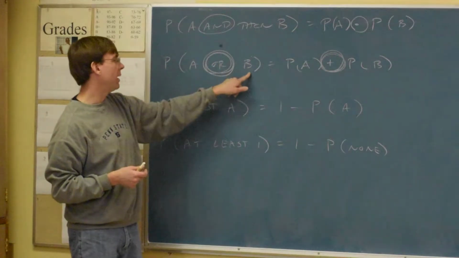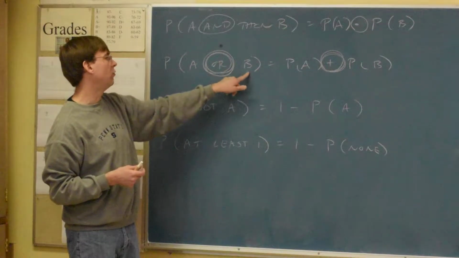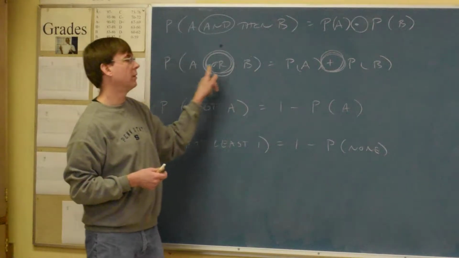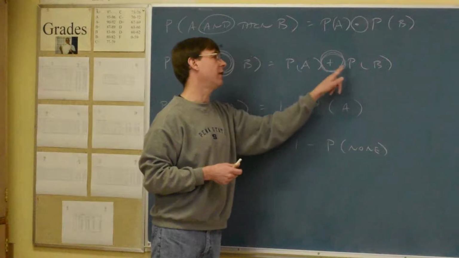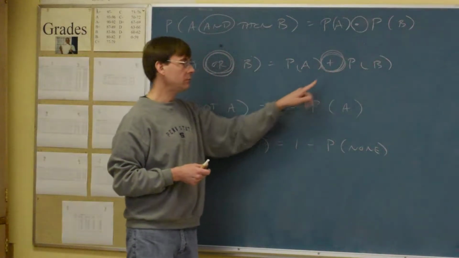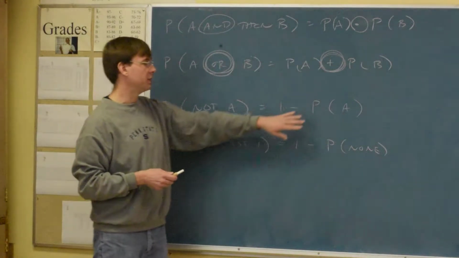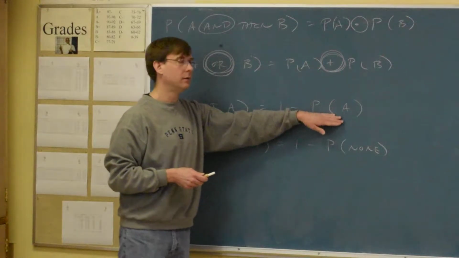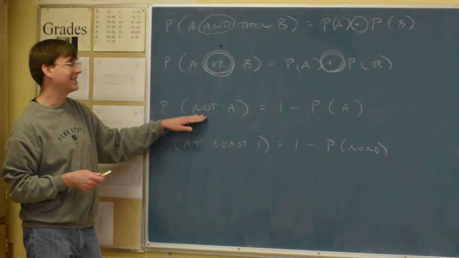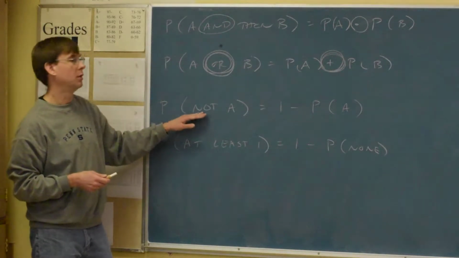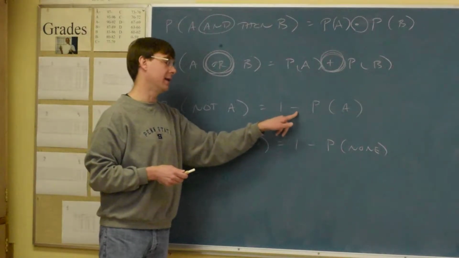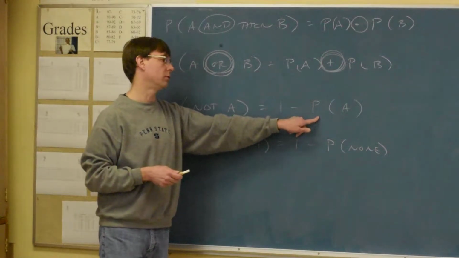Or if they give you independent events and they ask you the chance of one or the other, you can take the probabilities they fed you and just add them. Or they might tell you what the chance is that something happened and ask you to figure out the chance it does not happen, in which case you'll go 1 minus whatever they told you.